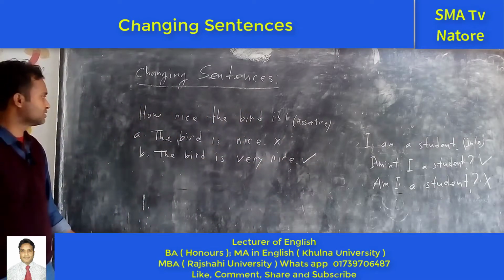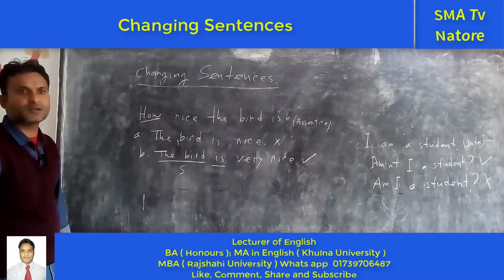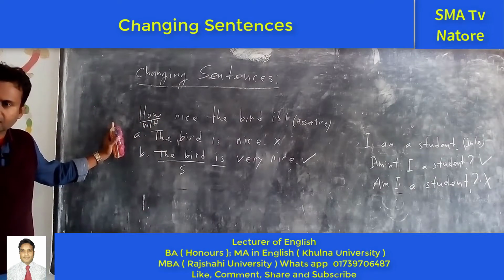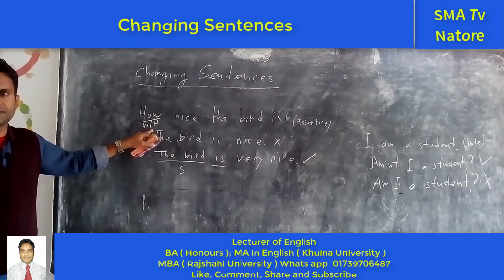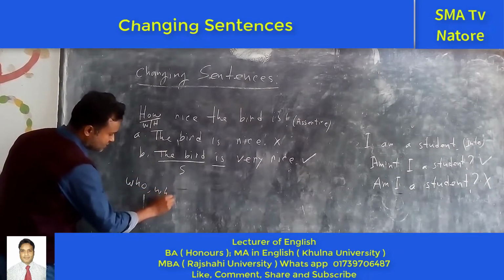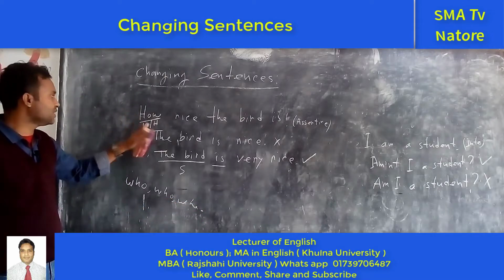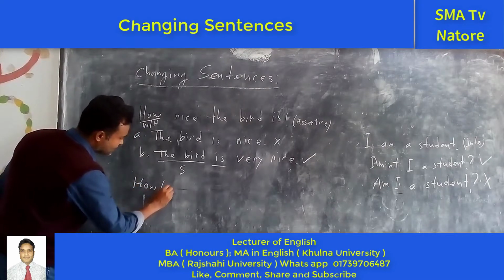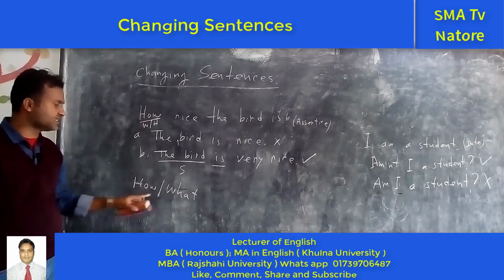But why? Because we have to follow the structure. First one is subject. This one is what? How and what. That is W or H. This is the exclamatory sentence. But in this exclamatory sentence, what are the WH? Who can say? W and H. What does it mean? Whom, what, when, where, etc. But in the exclamatory sentence, only two. One is what, another one is how. In the exclamatory sentence, only WH indicates these two items.